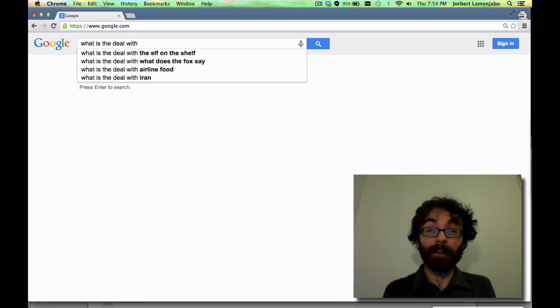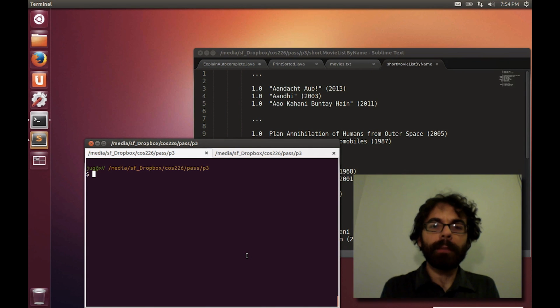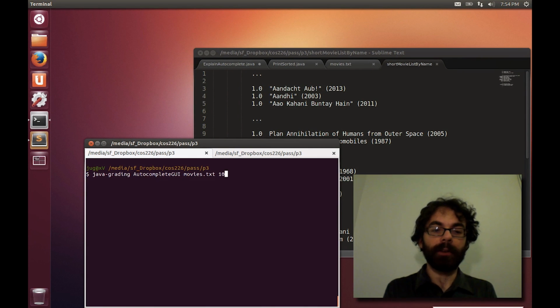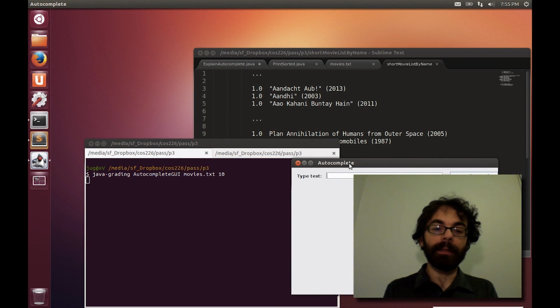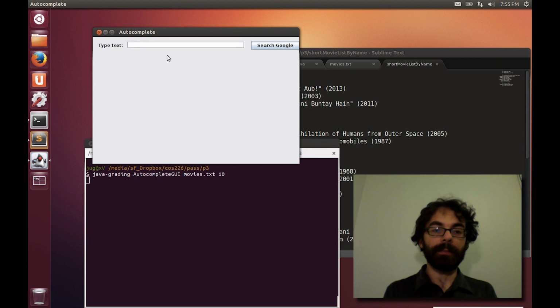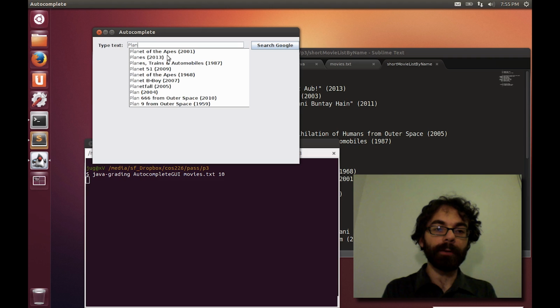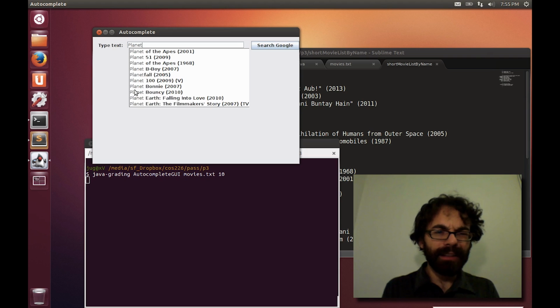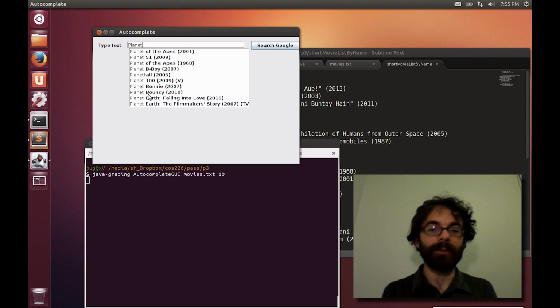We'd like to be able to do things on our own. So on this assignment, you're going to build your own autocomplete data structure that will allow that kind of query on arbitrary data sets. We're going to provide you a GUI you can use, and your autocomplete data type will be the engine that will allow you to probe. For example, here I have a list of movies, and I might say, okay, what's the highest grossing film that starts with Planet? Oh, well, it's Planet of the Apes. Yeah, makes sense. Less popular, Planet Bouncy, and so forth.